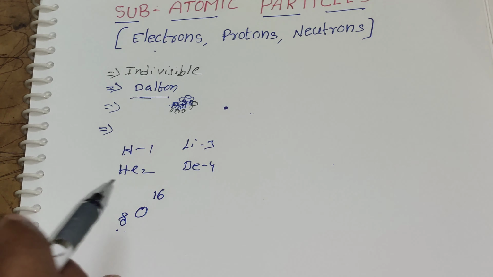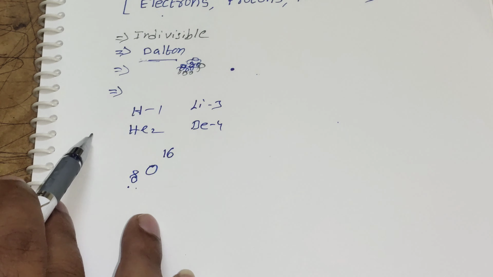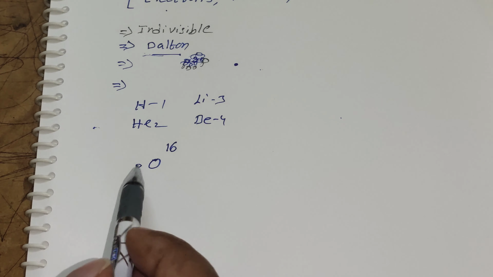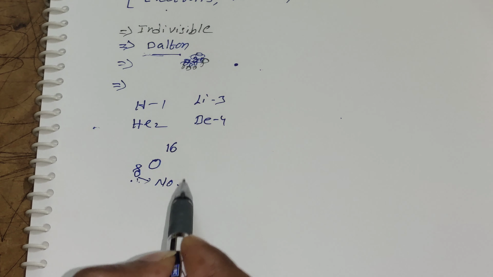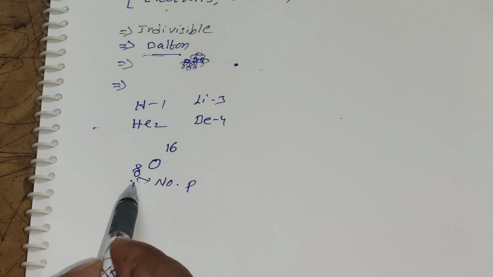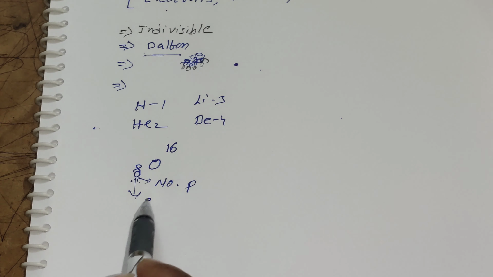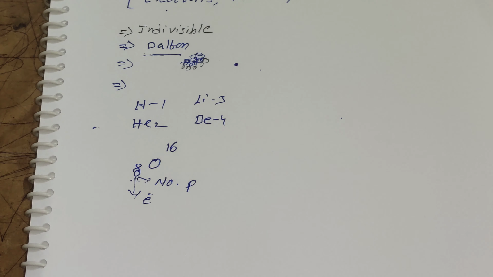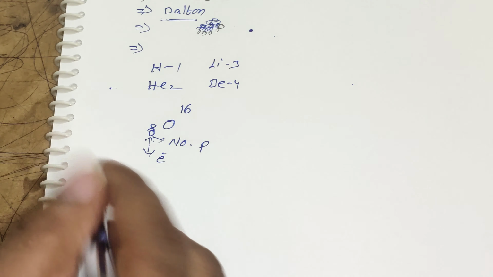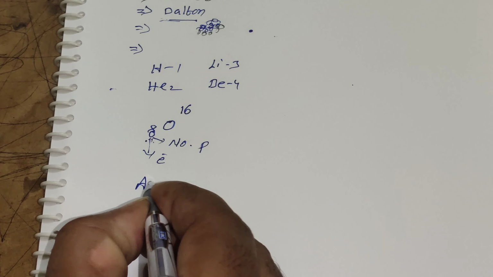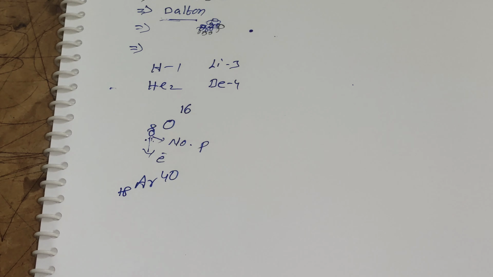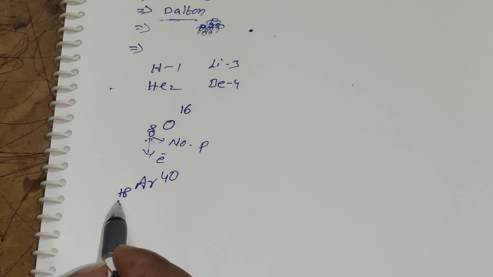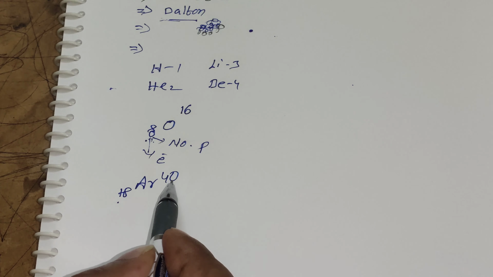Now how can we get the number of neutrons? In the neutral atom, 8 indicates the number of protons, along with that 8 indicates the number of electrons, but how can we identify the mass number? One more example I am writing, argon 18 40, and here 18 indicates the atomic number, 40 indicates the mass number.